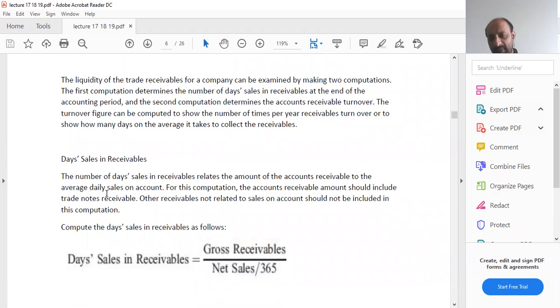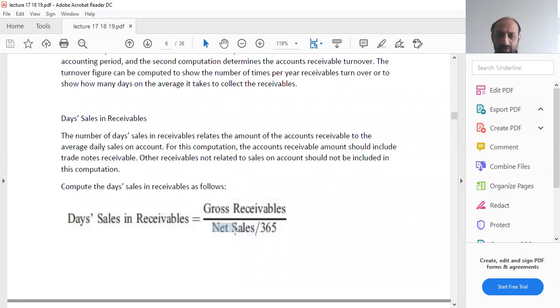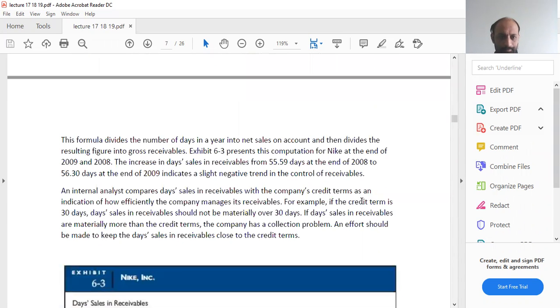Now we will come to the first ratio, that is called days sales in receivables. The number of days sales in receivable relates the amount of accounts receivable to the average daily sales on account. So this is your gross receivables, which are your total receivables at that time. Then you have net sales, which are the total sales on credit. You divide the total sales on credit by 365 and then you divide gross receivables by that. So you get the figure of days sales in receivables.